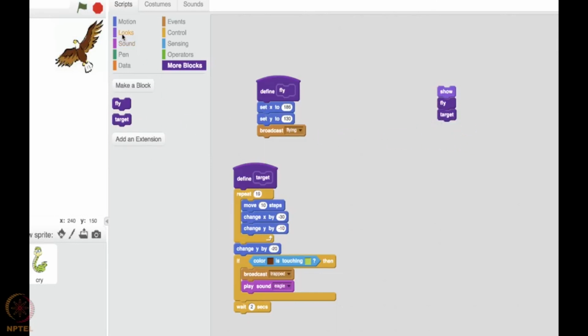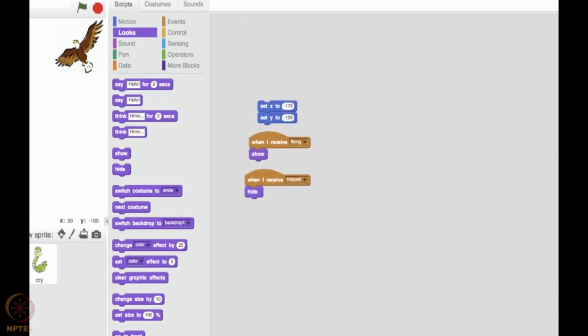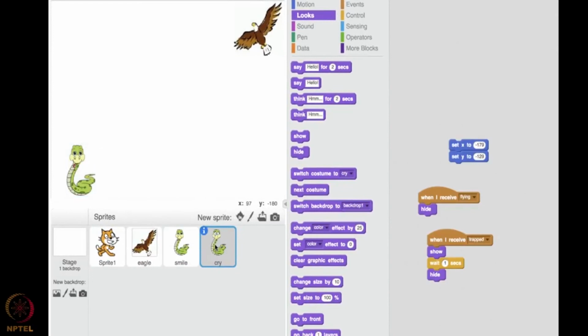Then once it has eaten the snake, it is satisfied, it will go away. So that I am denoting by hide, that is it has gone away, it has gone out of the frame, so it has gone somewhere, so I am hiding it. So basically this is what I am trying to do, and this is the portion of the smiling snake and the crying snake.